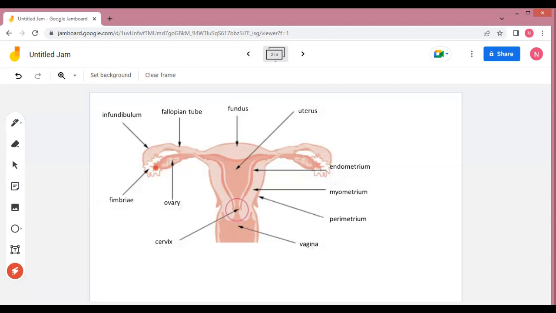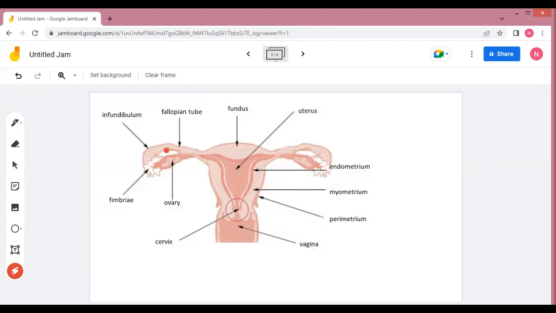At the same time, the ovary, inside which the ovum is produced, releases the ovum, which is called the secondary oocyte. This secondary oocyte is released from the mature Graafian follicle of an ovary, and that process is called ovulation. Ovulation takes place on the 14th day of the menstrual cycle. After ovulation, the ovum is released and transported towards the region called the ampulla.